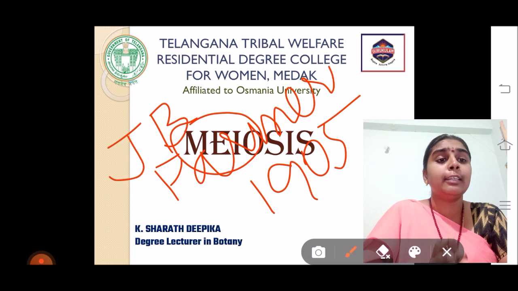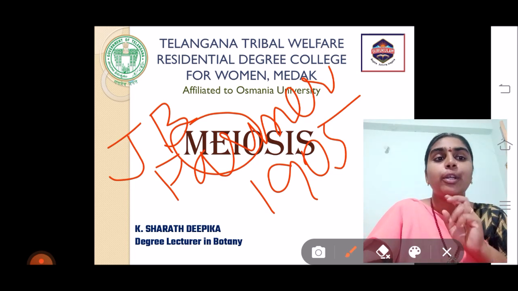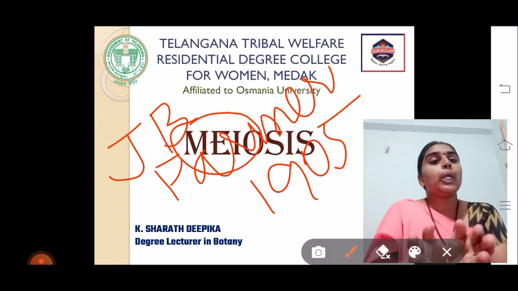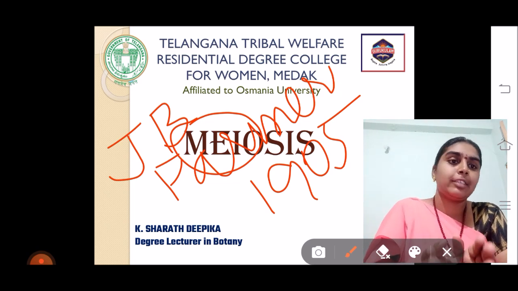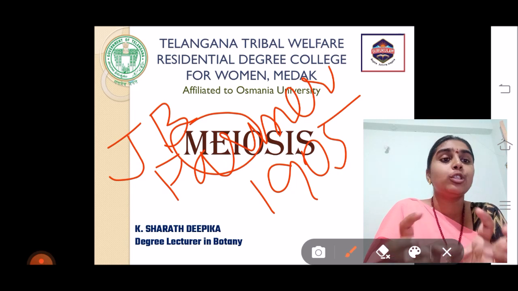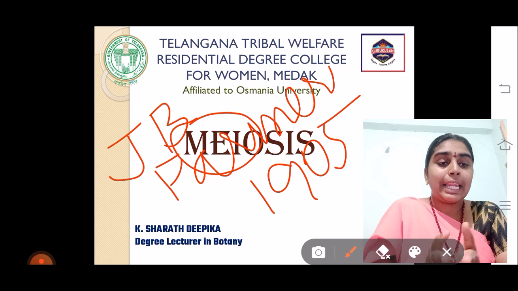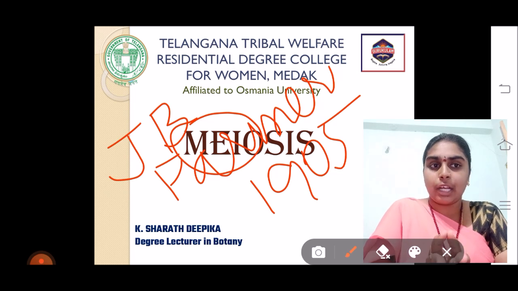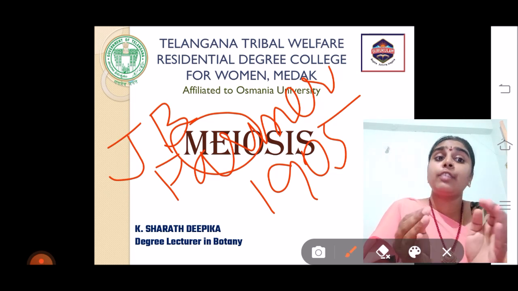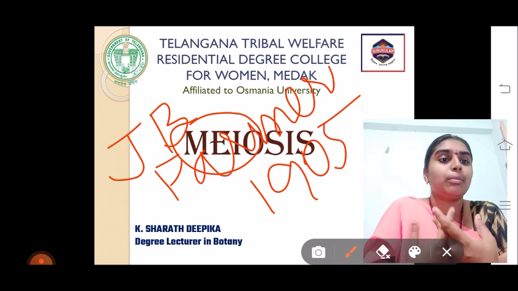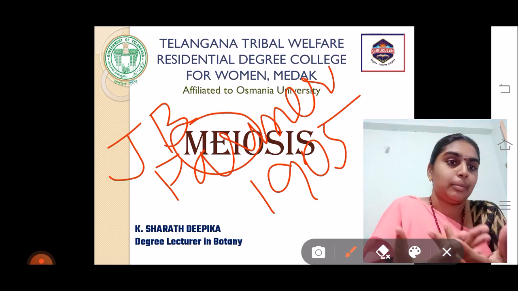Meiosis results in four daughter cells, where the chromosomes divide once and the nucleus and the cytoplasm divide twice. That is why we get four haploid cells. This division occurs mostly in the reproductive cells of male and female organisms during reproduction to give rise to gametes. These gametes in sexual reproduction unite, that is fertilization occurs, and they form a diploid cell or a diploid organism.